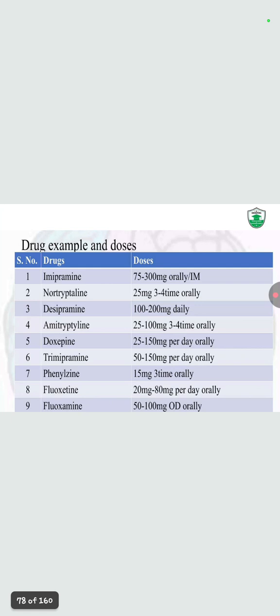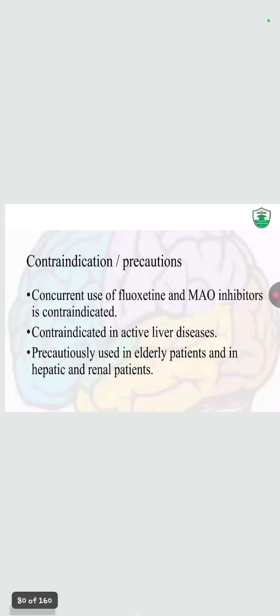These are the drugs of antidepressants along with the dose and dosage. Indication: use in endogenous depression, depression associated with other disease, phobic anxiety like school phobia, compulsive phobic state, enuresis like bedwetting, obsessive compulsive disorder like OCD, bulimia nervosa. Bulimia nervosa is a condition of self-induced vomiting. It is an eating condition. Smoking cessation and premenstrual dysphoric disorders.